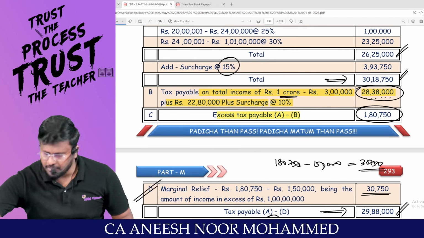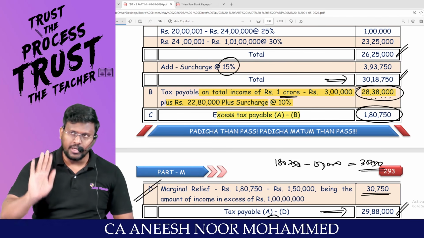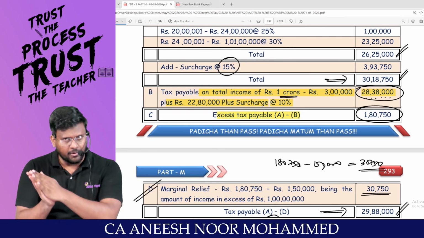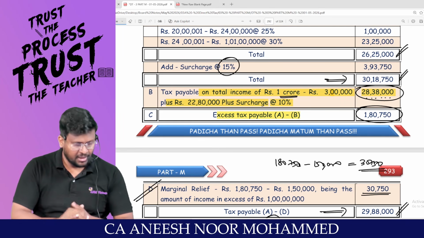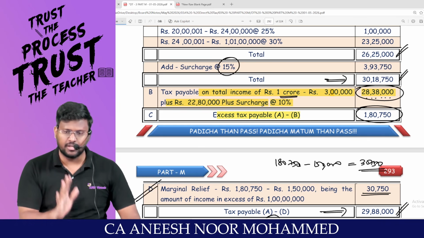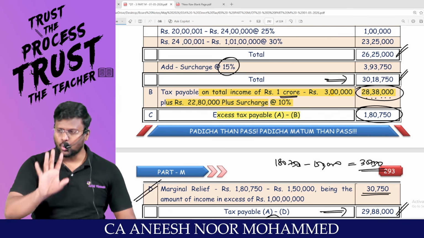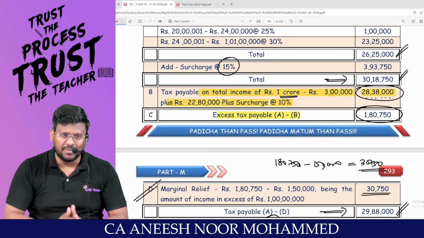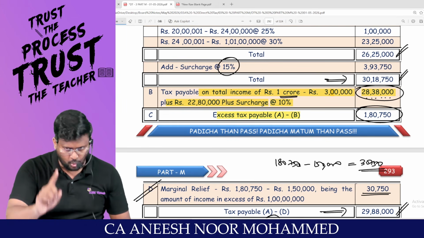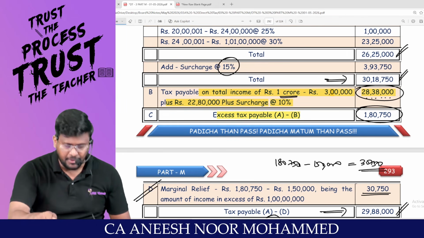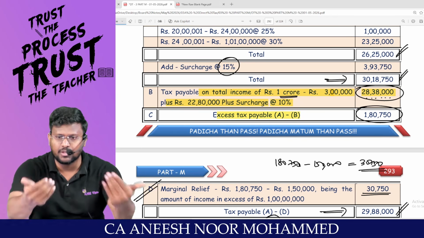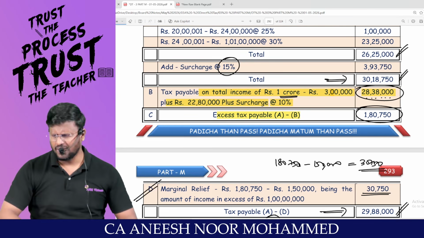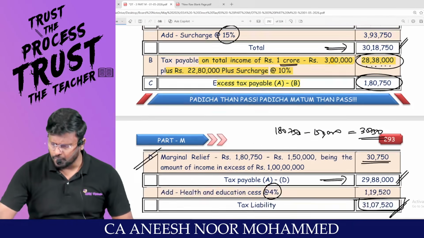Sir, keep it simple, marginal relief. You treat that extra 1,50,000 as income. Then calculate the tax payable for 1 crore 1,50,000. Add surcharge at 15%. Am I right? You will get the total tax liability. Now in this other approach, calculate the tax payable for 1 crore plus surcharge of 10%, plus offer the extra 1,50,000 to the government. The difference, you can take it as relief. Fine. Or alternatively, if you are comfortable, you can do it.